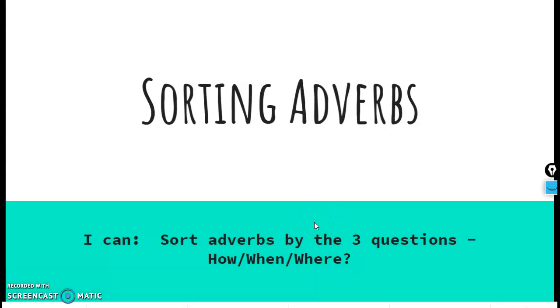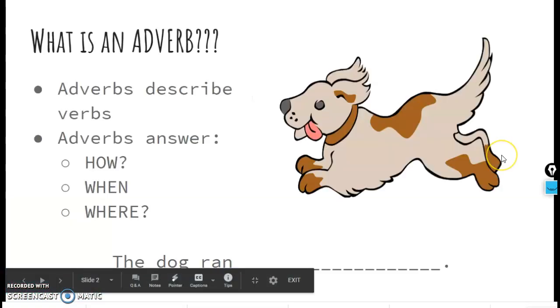Hi friends, so today we're going to be talking about sorting adverbs. Our goal at the bottom says, I can sort adverbs by the three questions: how, when, and where. So let's get started. Here we go.